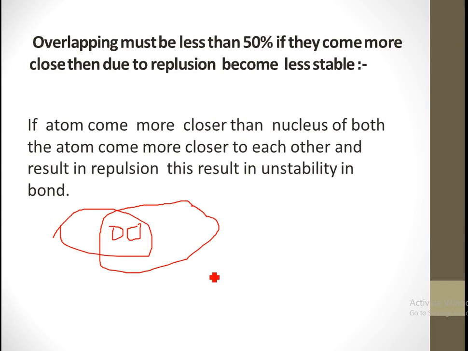Due to the closeness of the nuclei, repulsion happens, and due to repulsion the bond formed between these two atoms will become unstable. That's why the overlapping should not be more than 50%.